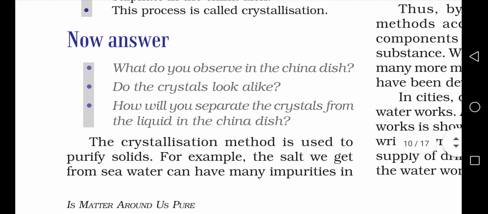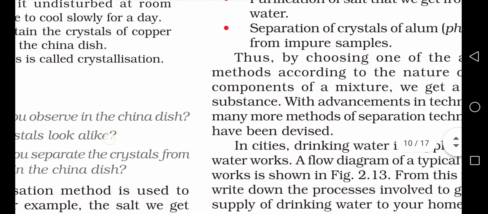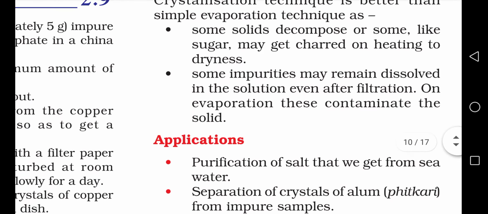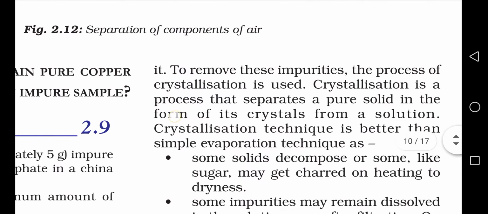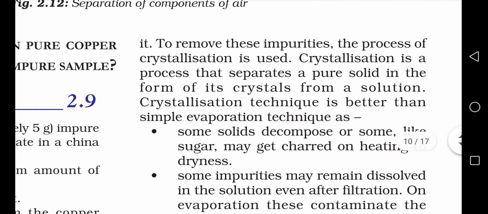So what do you observe in the china dish? You are going to observe the crystals of the copper sulfate. This method is used to purify solids. The main important application of this method is to get salt from seawater, right? In the simple process of evaporation, we just evaporate the water, but the impurities are not removed. In order to remove these impurities also, the process of crystallization is used.